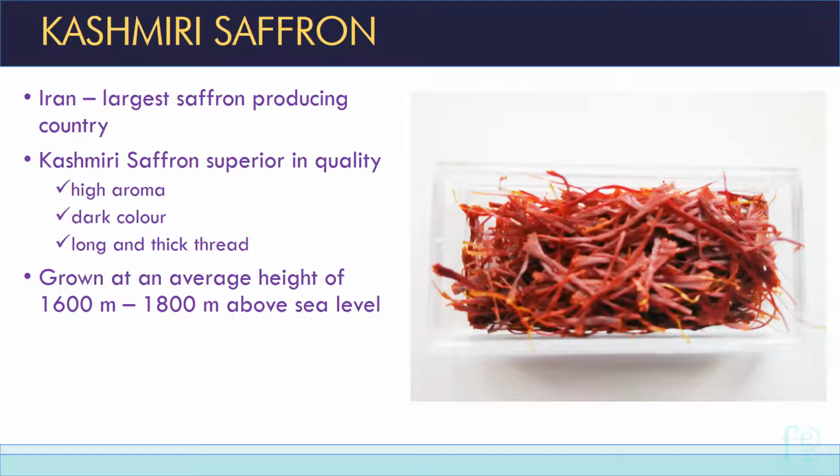It is having high aroma, dark color, long and thick thread. So these are the qualities of Kashmiri saffron which makes it very unique. High aroma, dark color, long and thick thread. This is because Kashmiri saffron is growing at an average height of 1600 meter to 1800 meter above the sea level. It is growing at a huge height, and so that is why Kashmiri saffron possesses all these high qualities.